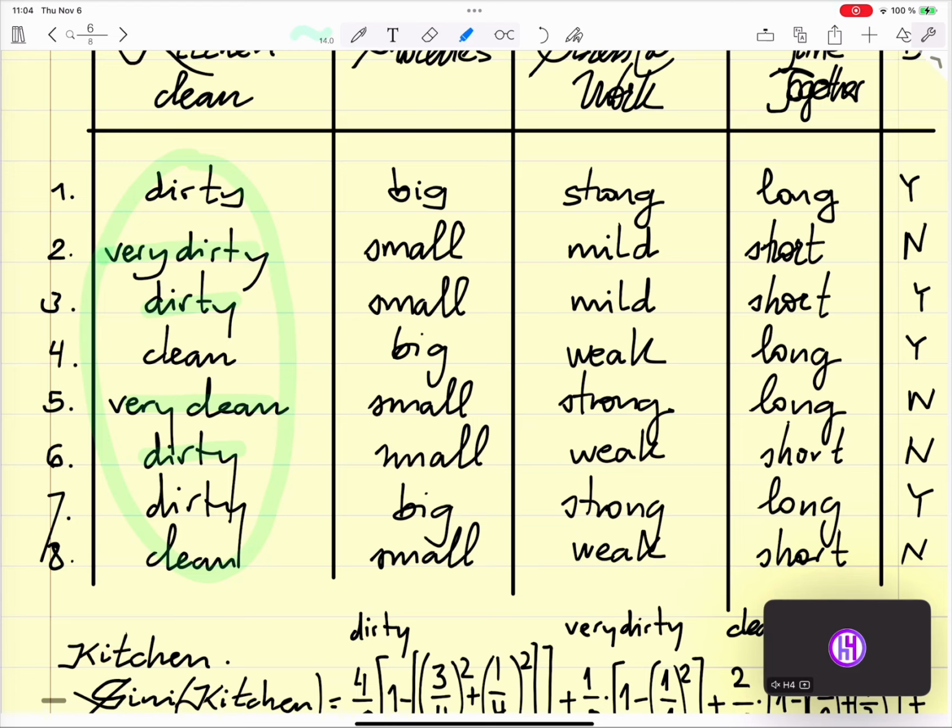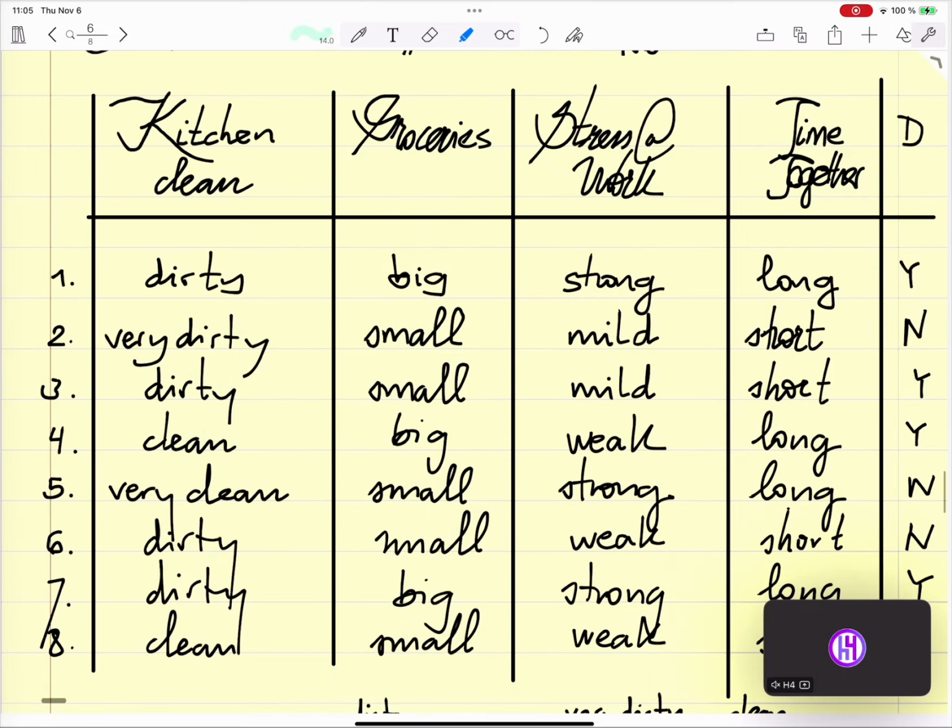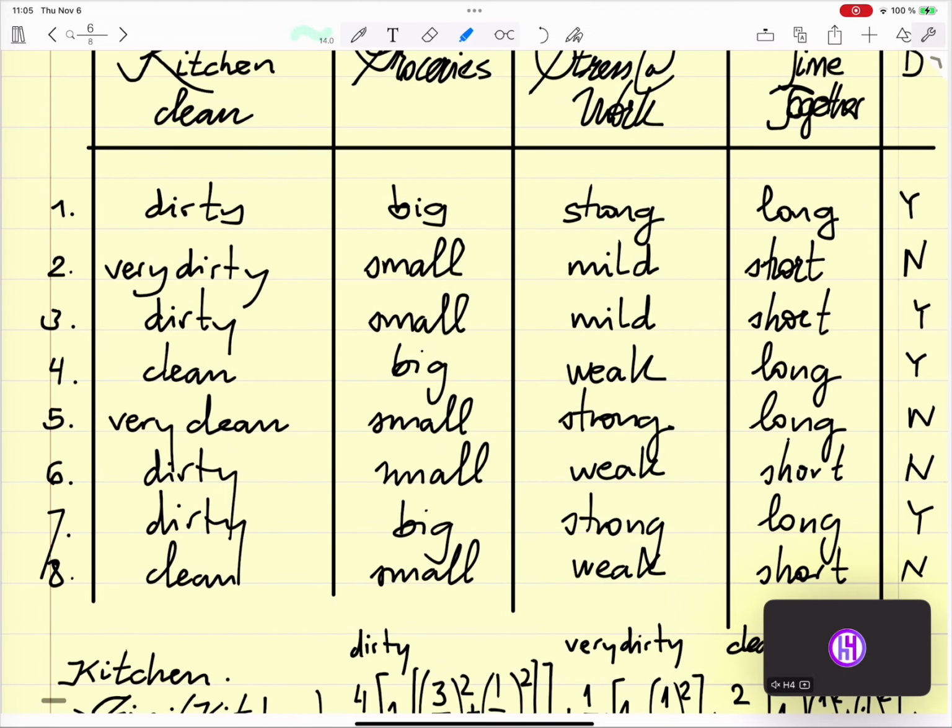Okay, so we have 2 times dirty, which is going to be yes or no, so not really a good business. If we take the stress at work, with small we have mild, strong, and weak. For mild is going to be no and yes. Strong and weak. Weak is always going to be no, and strong is going to be no.